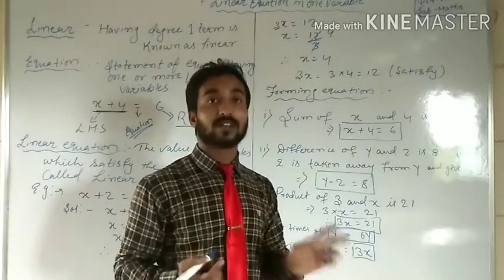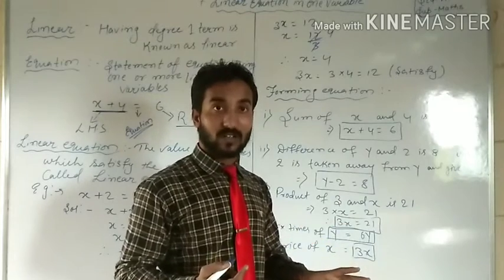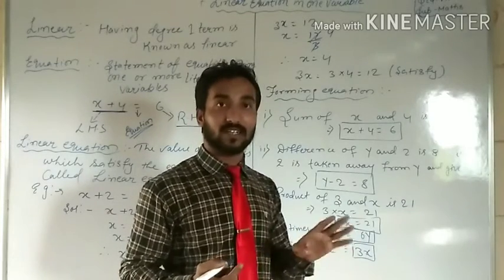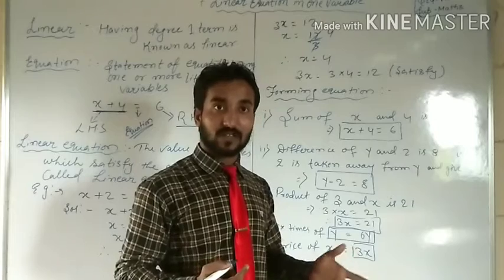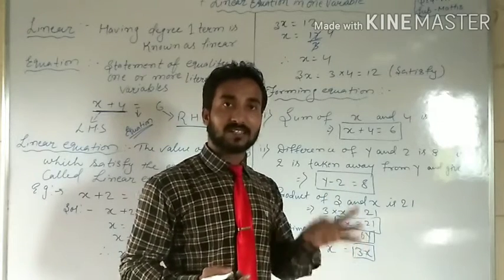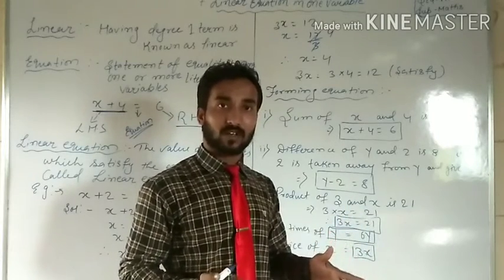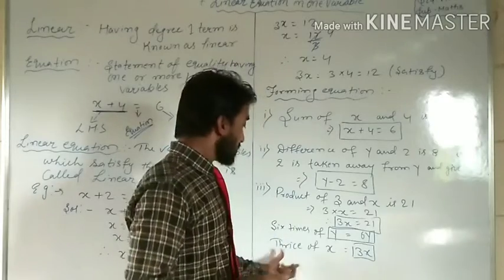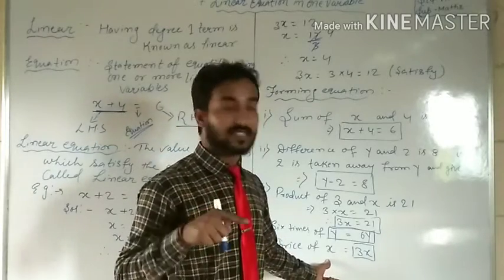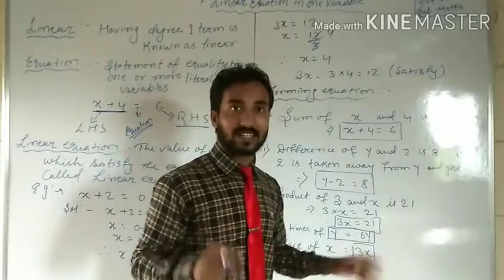Thrice of x. Twice is equal to 2, thrice is equal to 3, quad is equal to 4. So twice 2, thrice 3, quad 4. Are you getting my point, students? So thrice of x. Whose? x. It means 3 into x is equal to 3x.